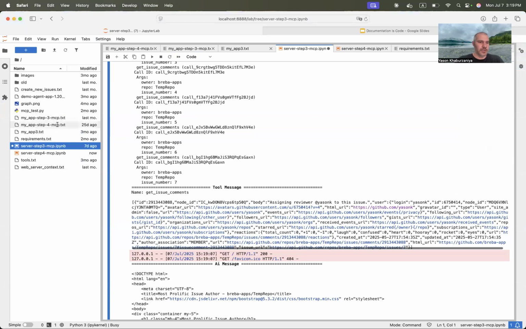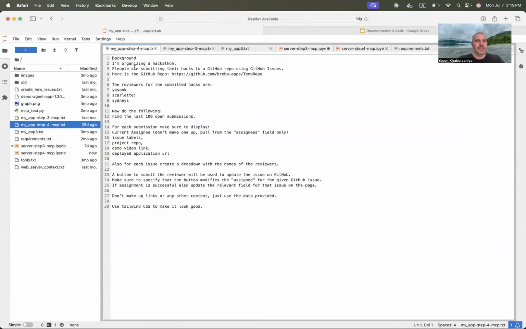So we're going to be organizing a hackathon. And in our hackathon, we're going to have some reviewers. We're going to also point to our repo. And we're hoping this agent will help us deal with the 500 plus hacks that were submitted for our hackathon, and help us organize the reviewing process and just facilitate our processes.